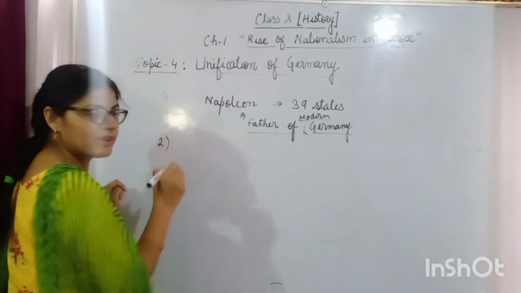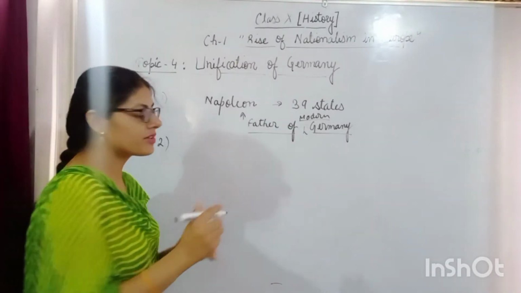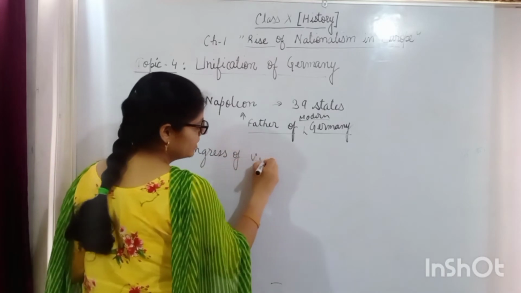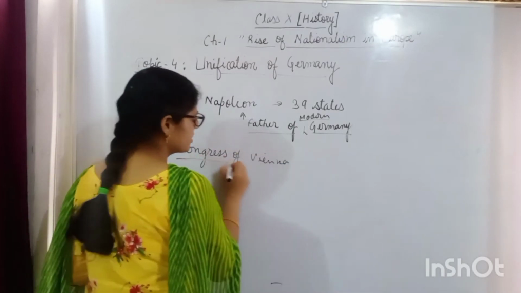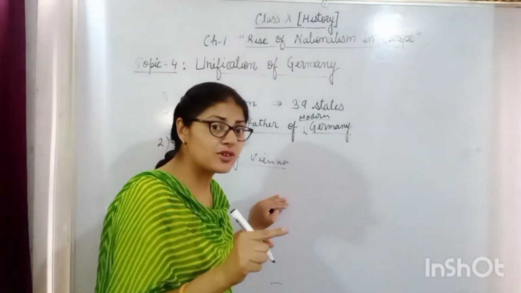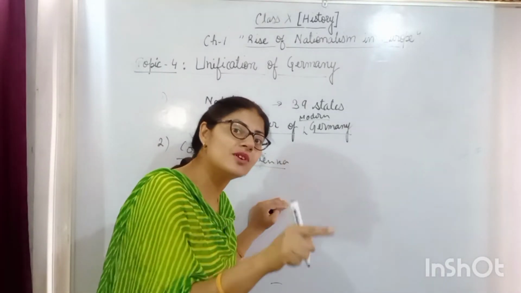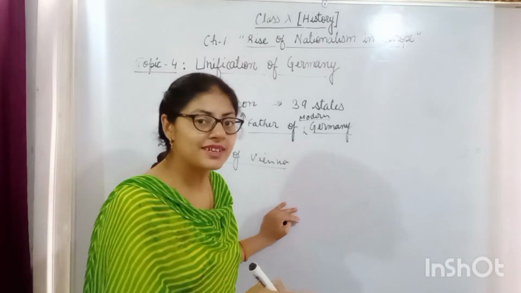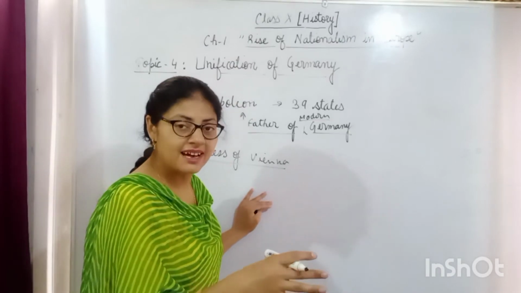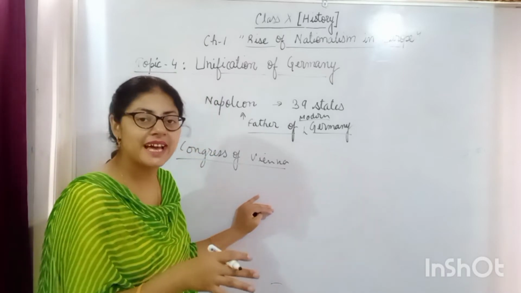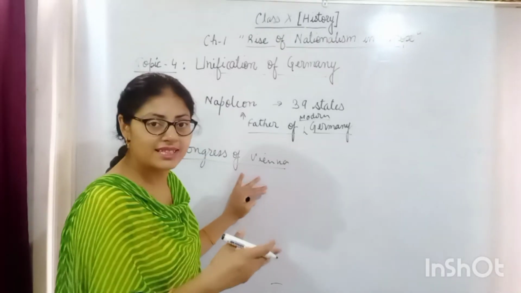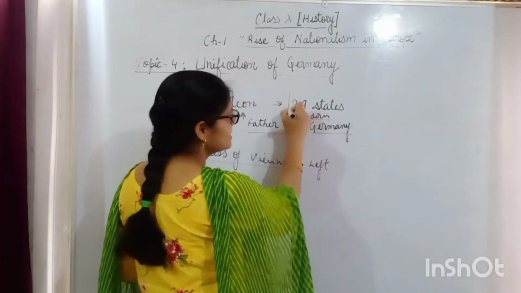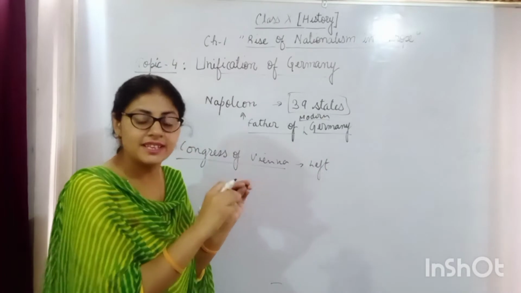The second contribution was that of the Congress of Vienna. What did the Congress of Vienna do? It took place when Napoleon was defeated in 1815 in the Battle of Waterloo, and after that the Congress took place in which the treaty was signed, which was known as the Treaty of Vienna, and it left these 39 states untouched.